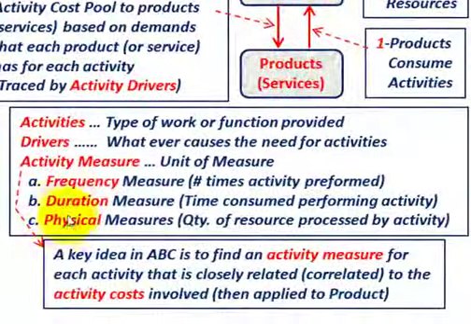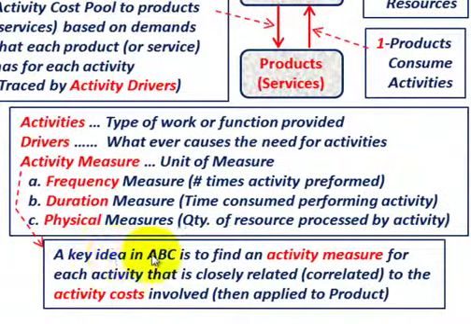The other key idea with ABC costing is to find the activity measure for each activity that is closely related or correlated to the activity cost when applied to the product.